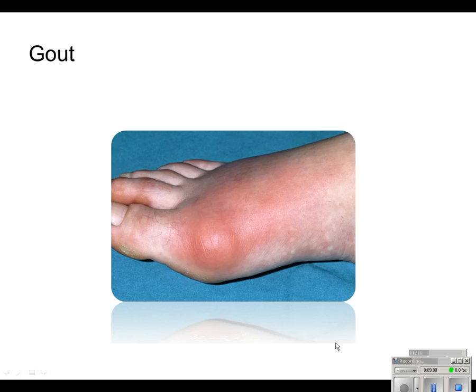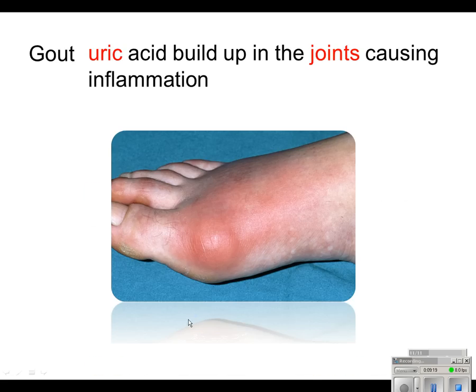But if the body is producing too much, or there's an excessive amount of that uric acid built up in the body, it can cause a situation called gout, which can be very painful. And what it is, is uric acid buildup in the joints, and it causes inflammation. If you've ever had a swollen finger, maybe you've jammed it in sports, and when that joint can't move because it's swollen, it's very difficult to function and it hurts. Same thing will happen with gout, and it can become very severe, which could lead to other disorders as well.